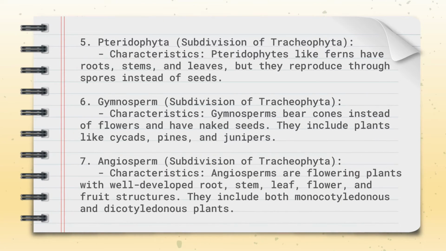Pteridophyta, a subdivision of Tracheophyta. Pteridophytes like ferns have roots, stem and leaves, but they reproduce through spores instead of seeds. Gymnosperm, a subdivision of Tracheophyta. Gymnosperms bear cones instead of flowers and have naked seeds. They include plants like cycas, pines and junipers. Angiosperm, a subdivision of Tracheophyta. Angiosperms are flowering plants with well-developed root, stem, leaf, flower and fruit structures. They include both monocotyledonous and dicotyledonous plants.